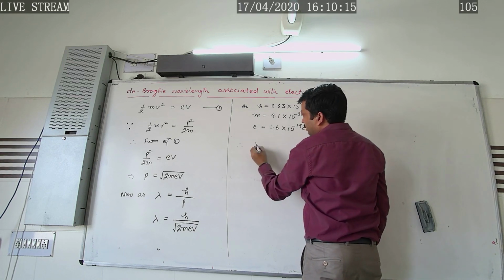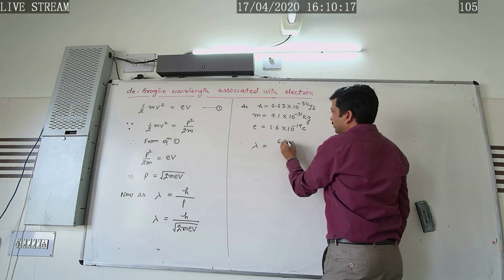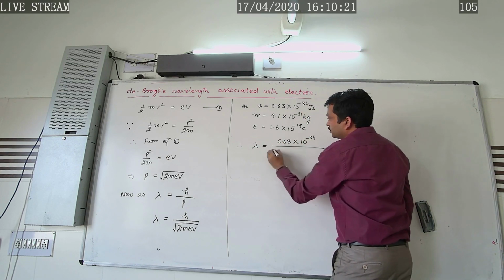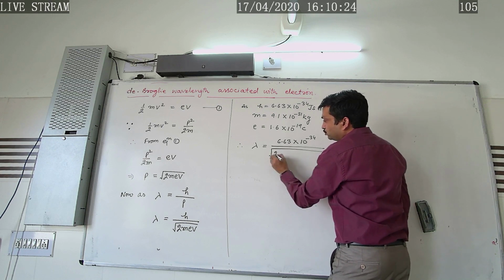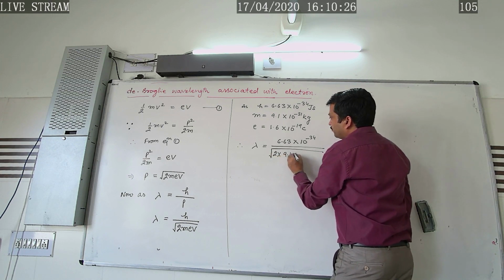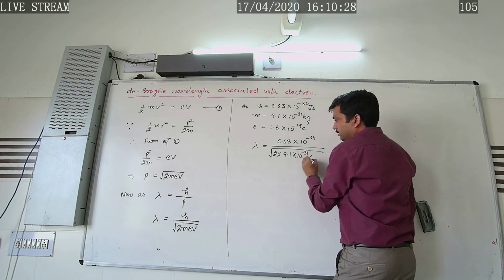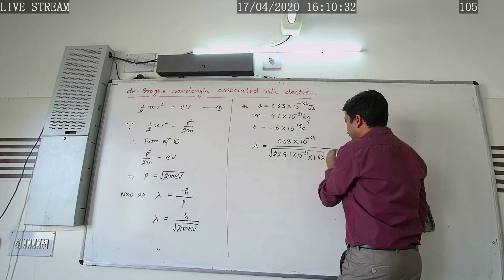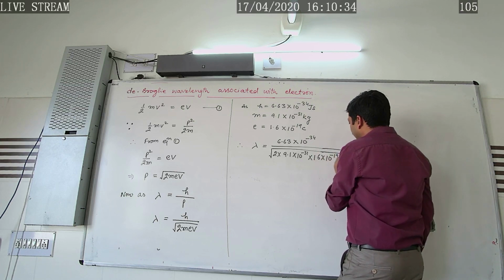So lambda is equal to 6.63 into 10 power minus 34 divided by square root of 2 into 9.1 into 10 power minus 31 into 1.6 into 10 power minus 19 coulomb multiplied by V.